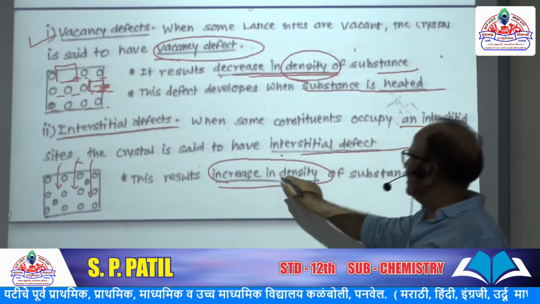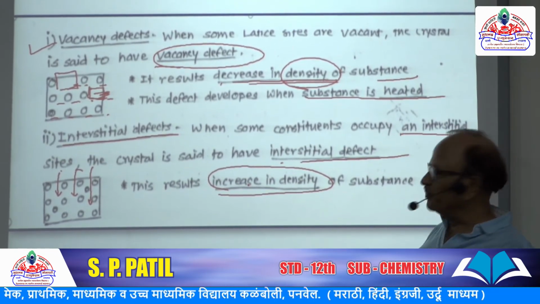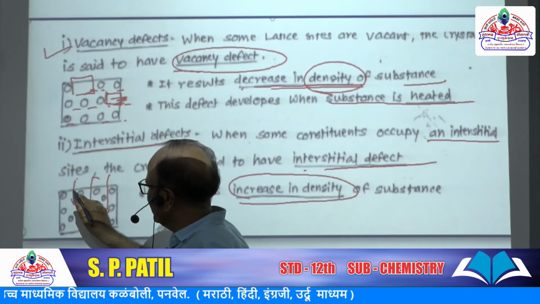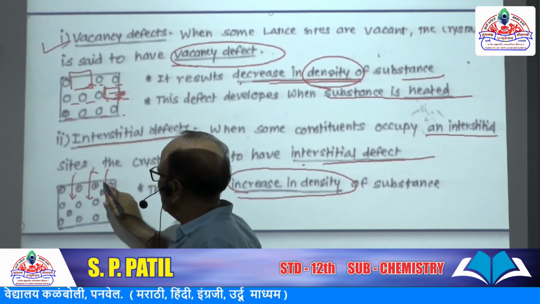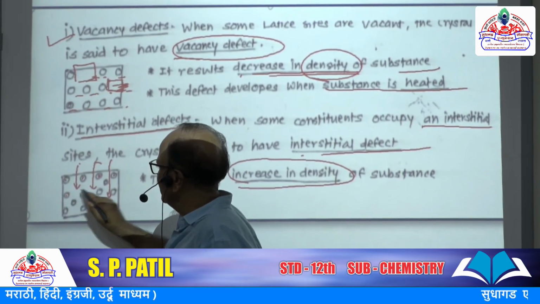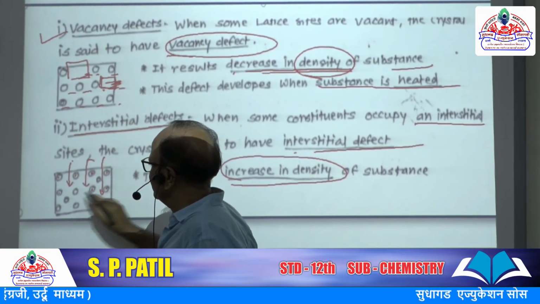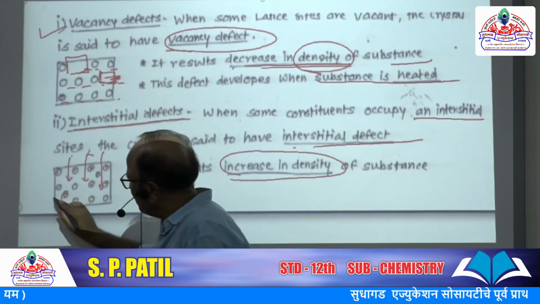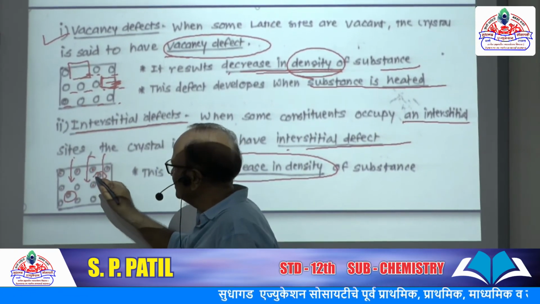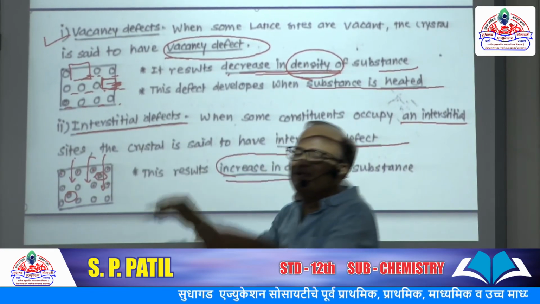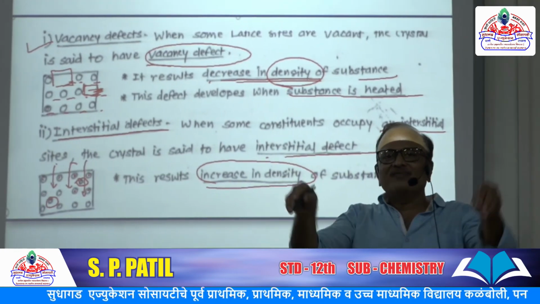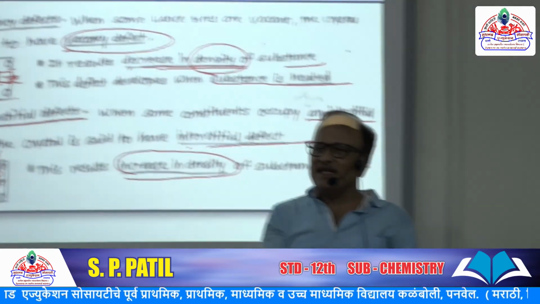This results in an increase in density, because here the proper particles are present at their original, proper sites, but this particle is newly present in between the lines. So the density of that substance obviously increases.